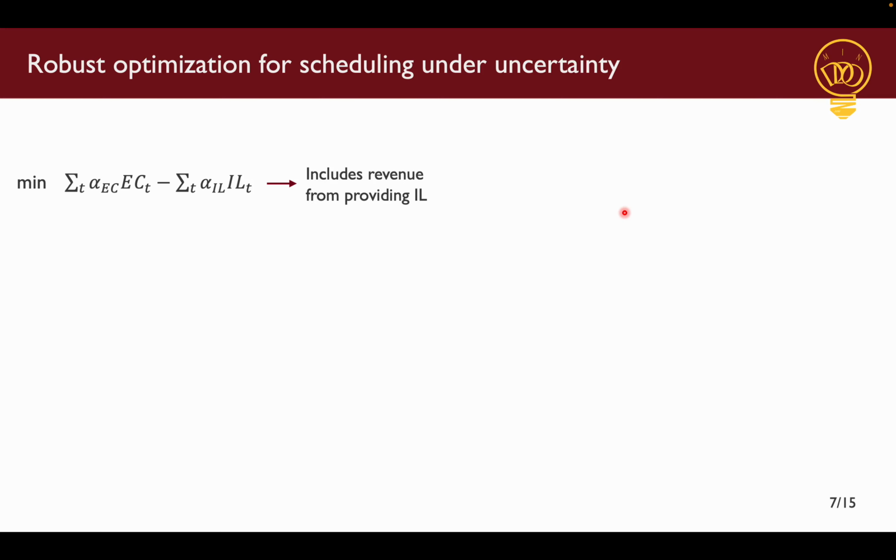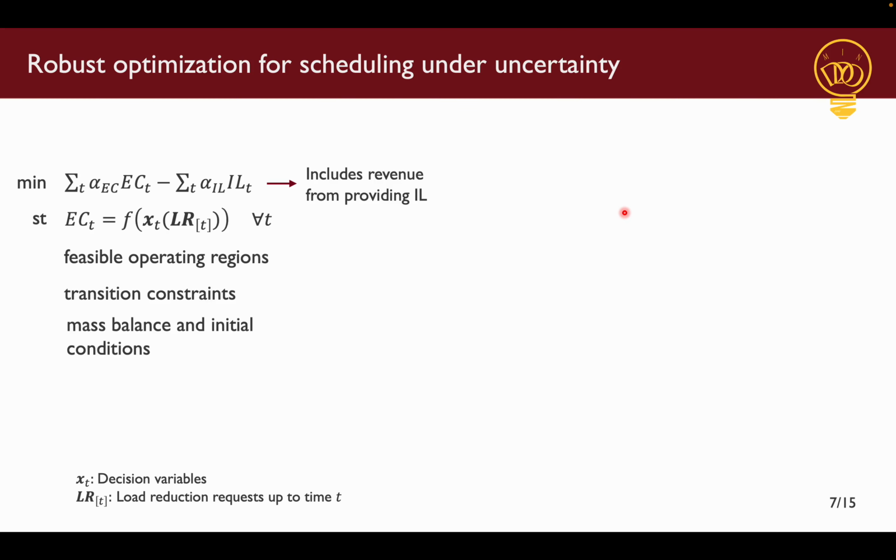First, the objective is modified to include revenue from interruptible load, and our scheduling decisions now will depend on load reduction requests up to time period T. This is because, say, we're asked to reduce our load in the first time period, then to make up for the lost production in the first time period, we have to increase our production later. So for this to happen, we need to model our decision variables as function of uncertain parameters up to time t and not just time t.